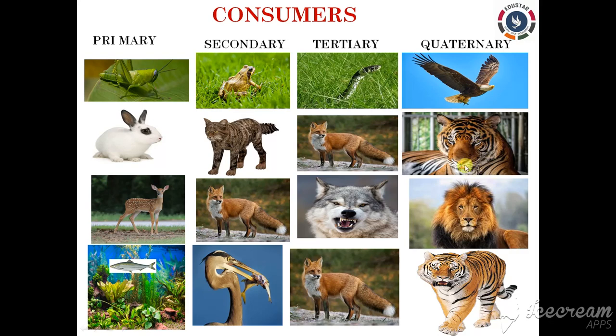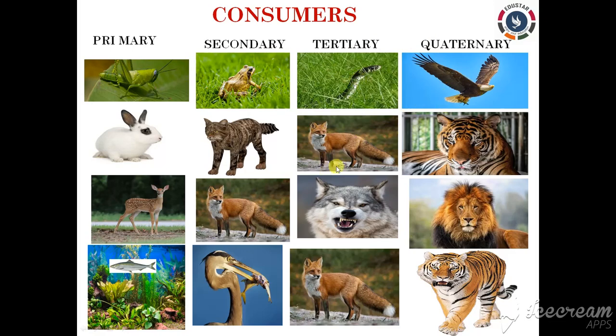Clear? Right. Next, let us see the functions of the consumers in the ecosystem. The main functions of the consumers in the ecosystem include providing biological control over the population of the producers, and it also helps the producers in pollination and seed dispersal. Clear? So we have seen different types of consumers here, that is primary consumers, secondary consumers, tertiary consumers, and quaternary consumers.